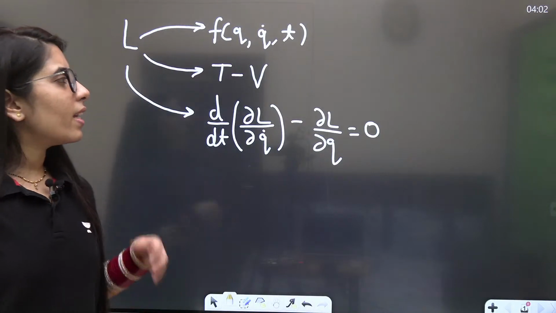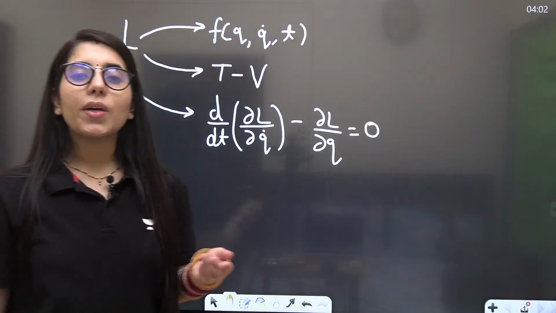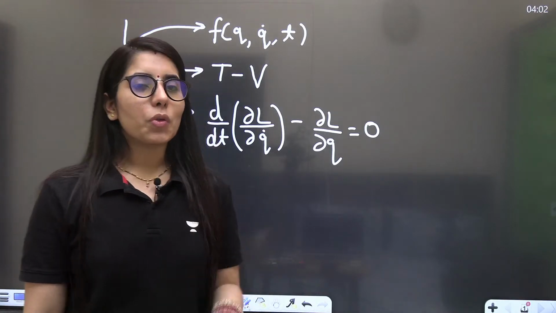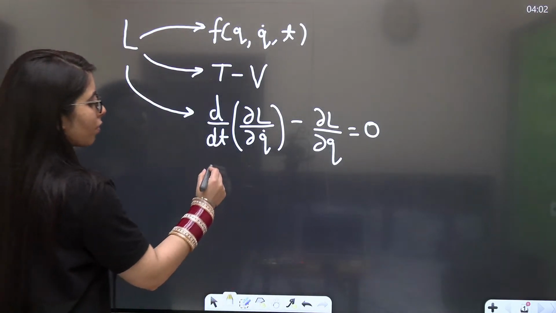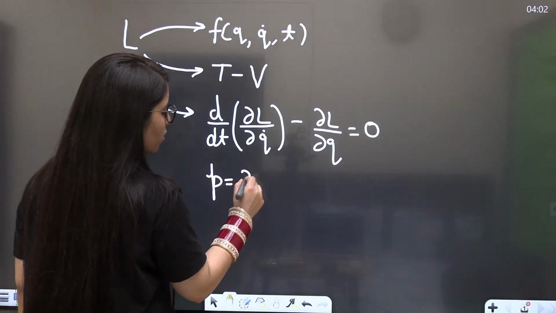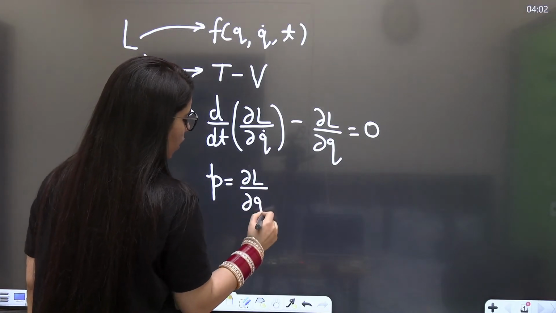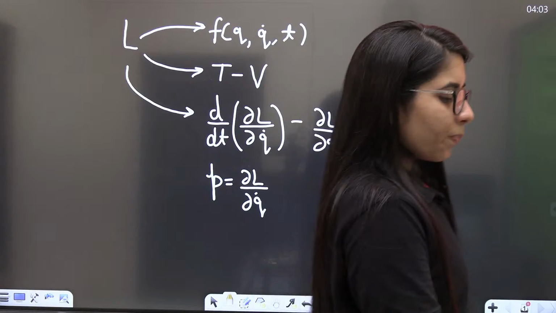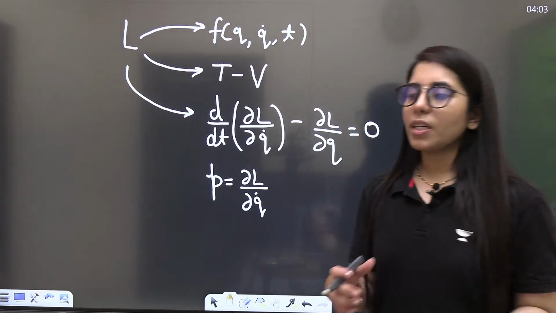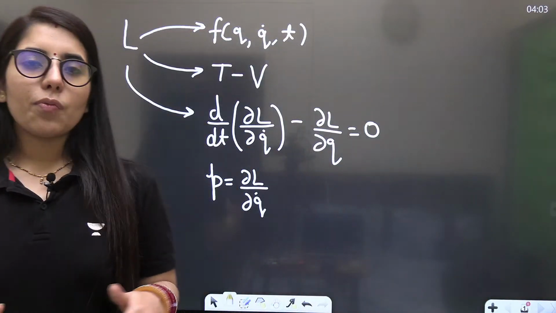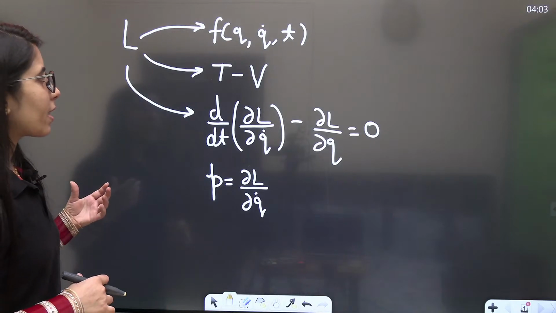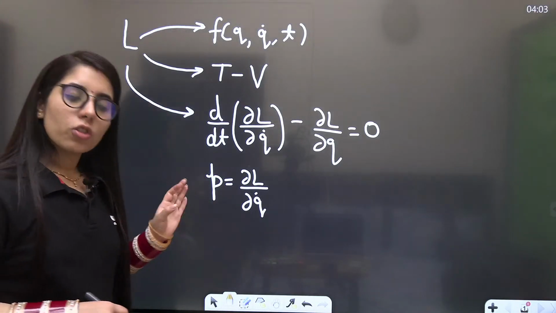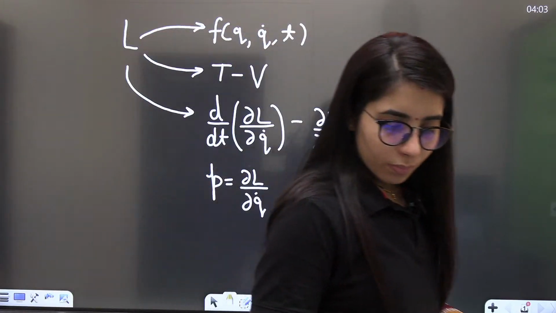So in this case, if we are going to get a momentum term present there, what will we have to consider? For that, we should have the generalized momentum formula, which is simply delta L upon delta q dot. P is equal to what? Delta L upon delta q dot. So anytime you want to find momentum from the Lagrangian, or you want the relation between p and q dot, this formula will be helping you there. Clear?